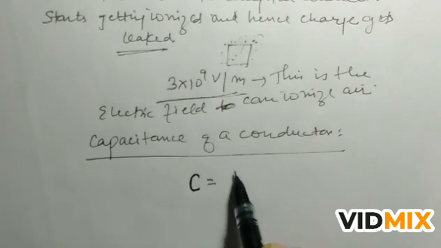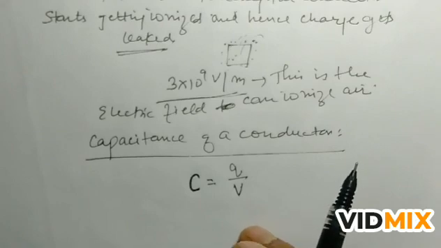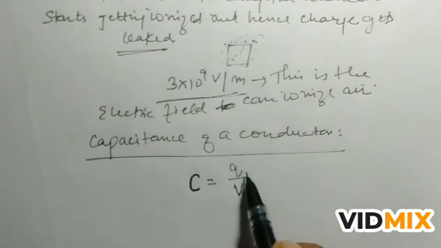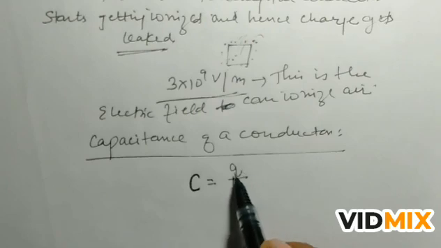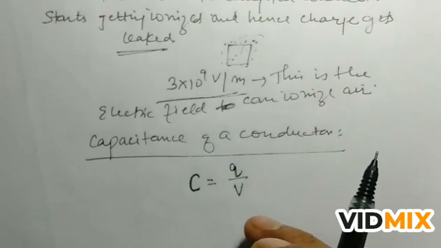C is equal to Q upon V, where Q is the charge and V is the potential. So we say that the capacitance of a conductor is the ratio of charge to the rise in its potential.